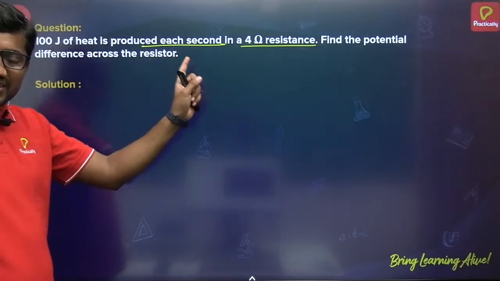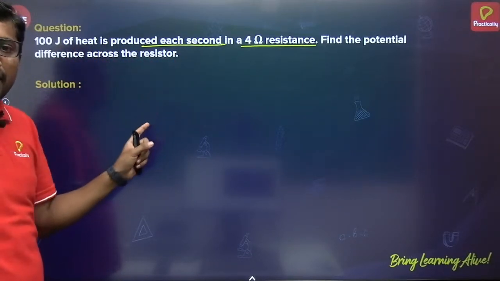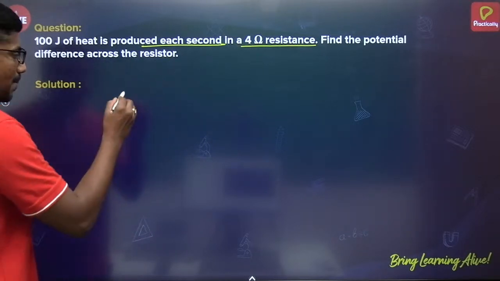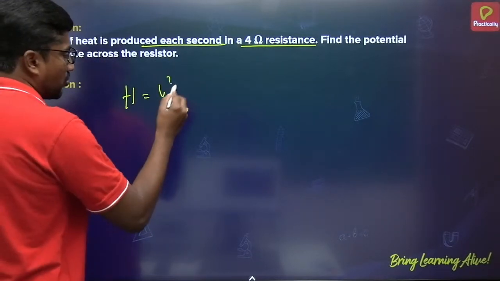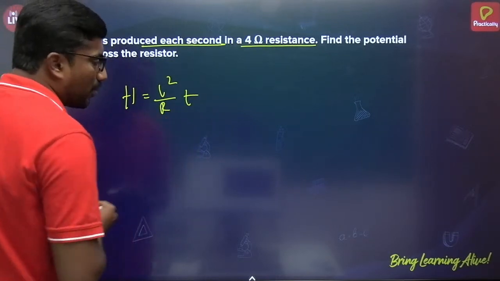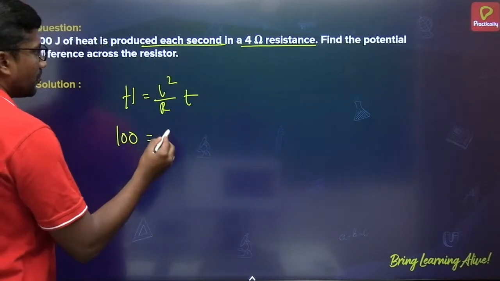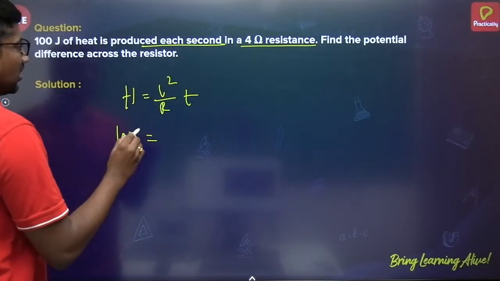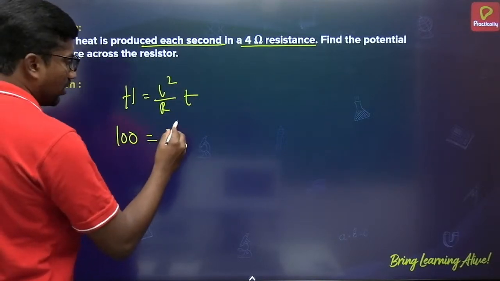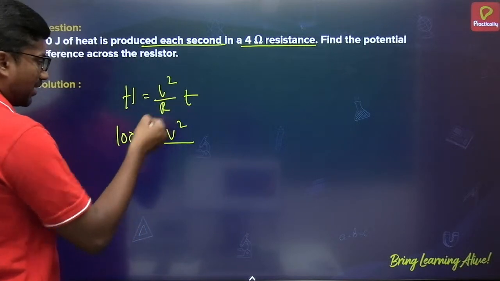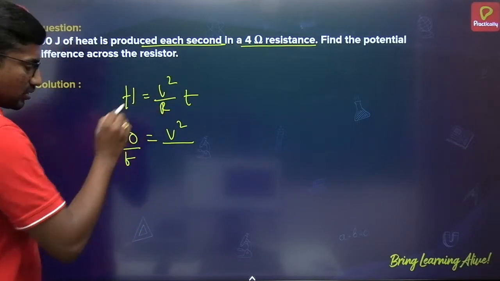Time is 1 second. 100 joule amount of heat is developed. What is the potential difference? Just now we know that H is equals to V square by R into T. This formula you can recall. H value here in this question is 100 joule. Potential difference is what you have to find. And if I bring time to this side,